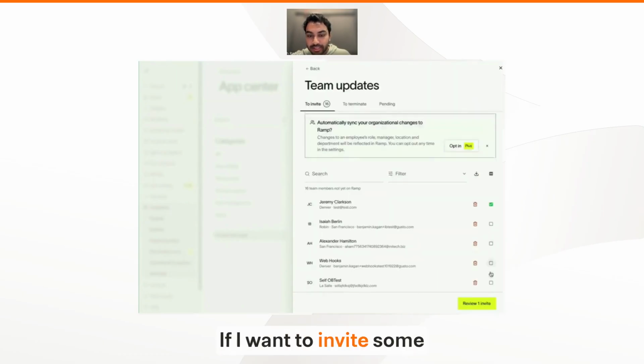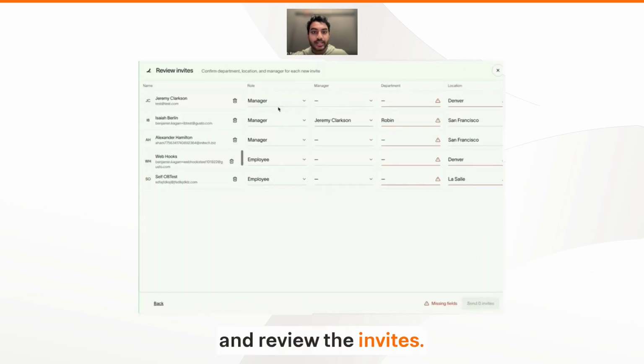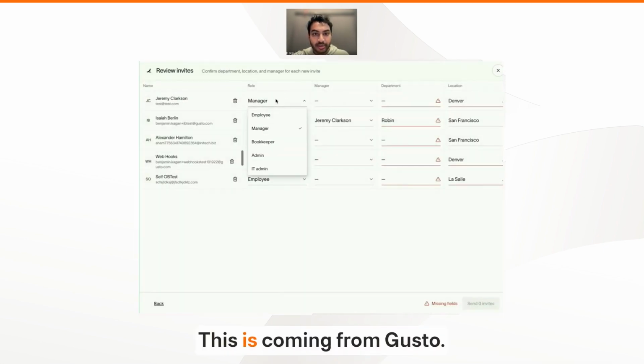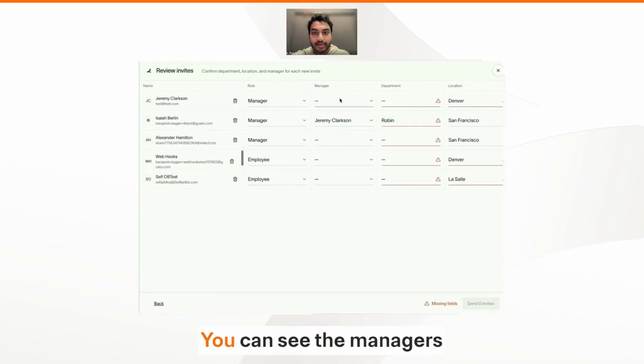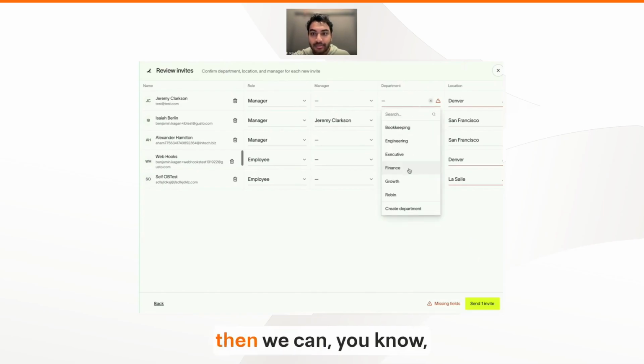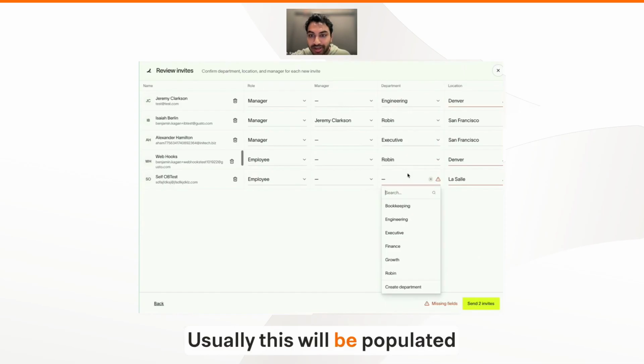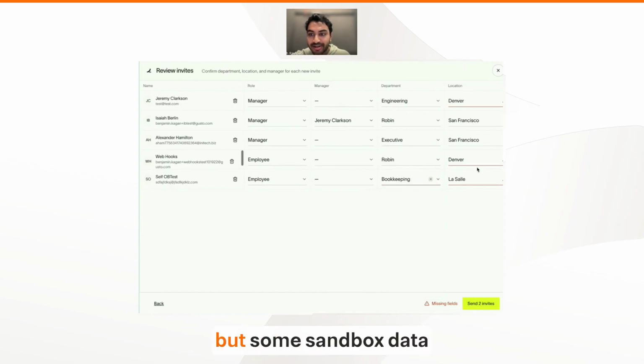If I want to invite some of these users, I just click a few of these and review the invites. You can see that the roles are already brought in. This is coming from Gusto. You can see the managers being brought in. Some of these users don't have managers, but some of them do. And then the department. Sometimes the department might not exist, so we can just create that department on the spot, and then we can select departments for each of these users. Usually this will be populated from Merge, but some of the sandbox data wasn't perfect.